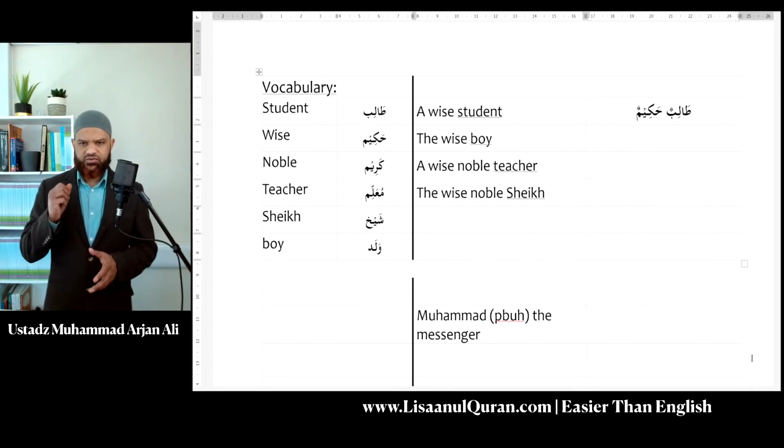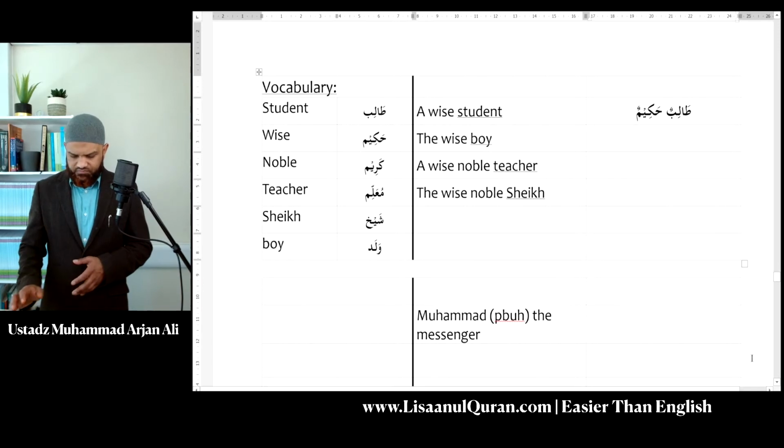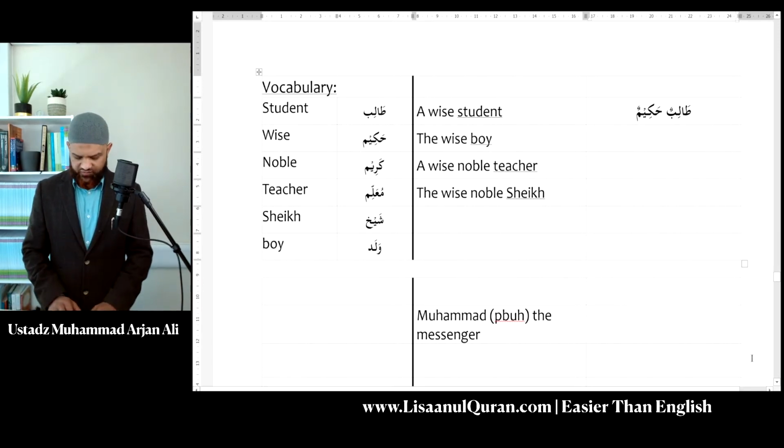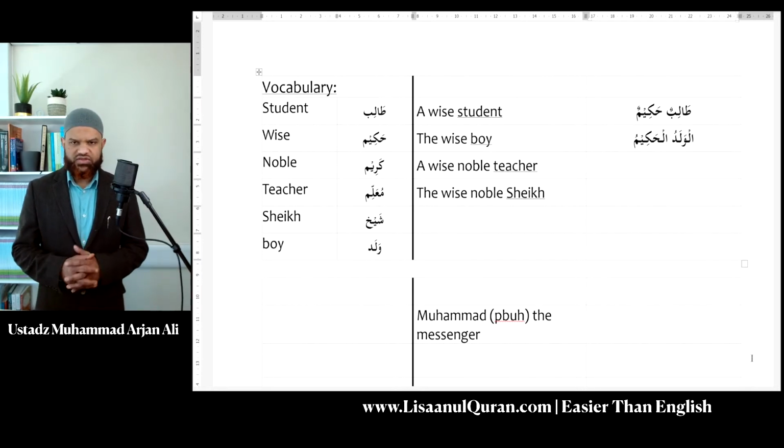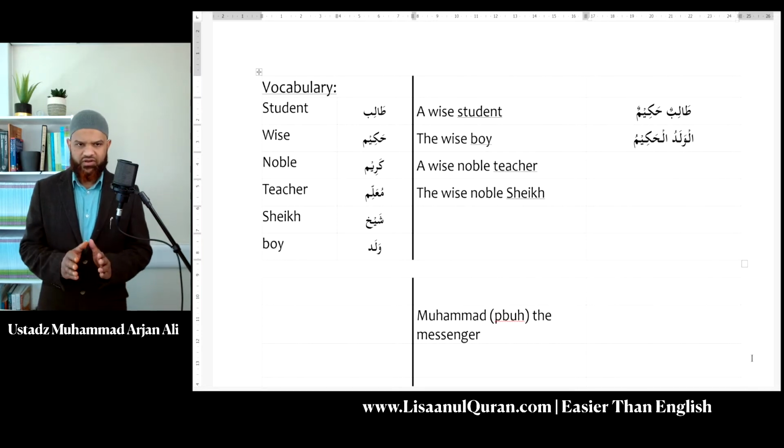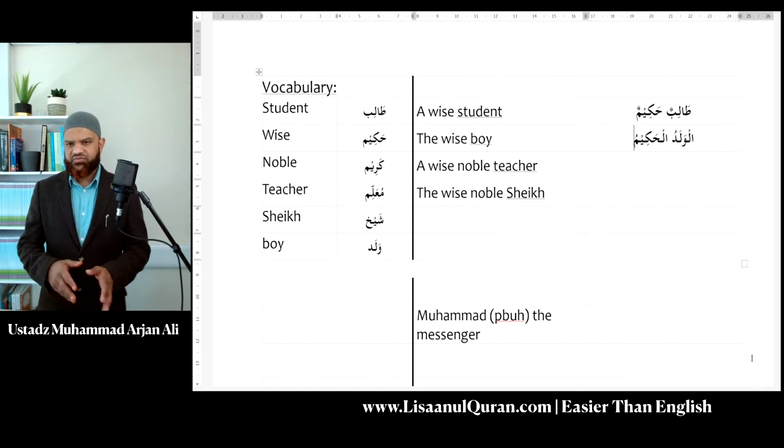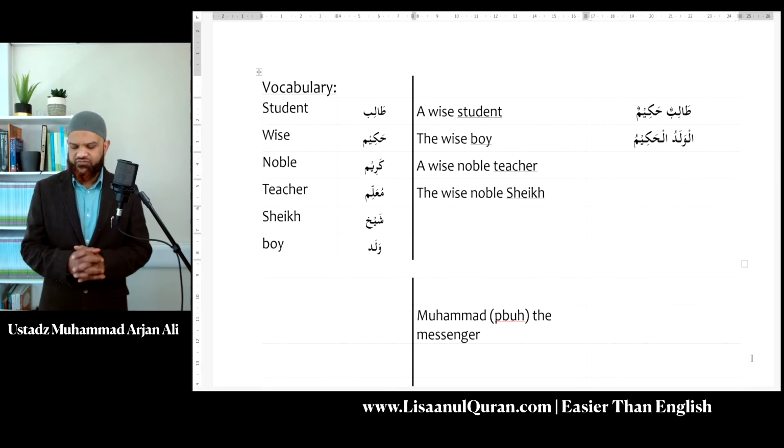Talibun hakimun. In the second one, I'm doing the wise boy. The word for boy is walad. But I need it to be definite because it's the wise boy. So I'll put al in front and we'll put it in the rafa status again. Al-waladu, and then the description hakim also needs to have al. Al-waladul hakimu, the wise boy. So again, very simple: the noun being described coming first and the description following, matching all the four properties.